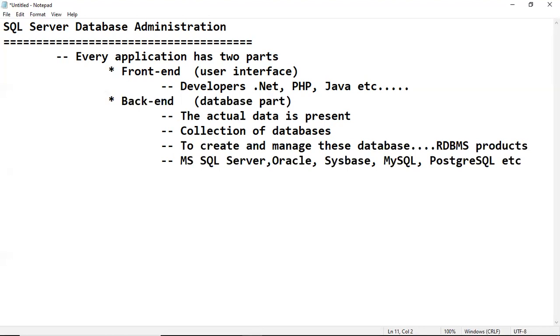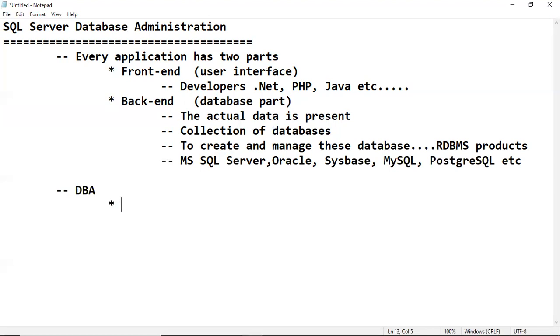That's why the first point we have to understand is that as a database administrator, not only SQL Server, it may be Oracle or anything else, our job is to handle the backend part where the actual data is present, and to handle the databases. We are maintenance people. Database and database server maintenance is our job. The first point we have to understand.